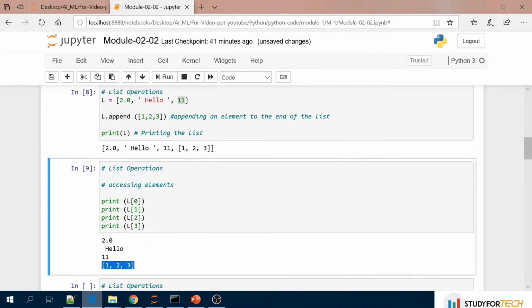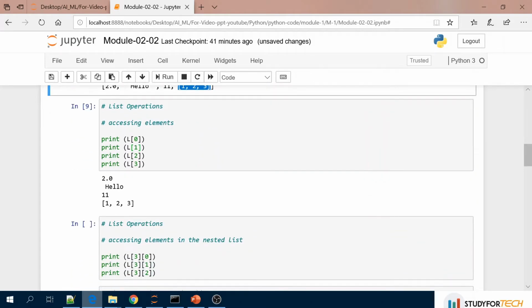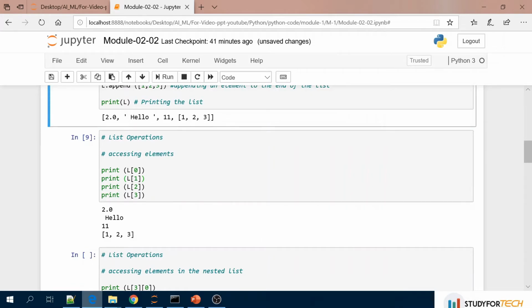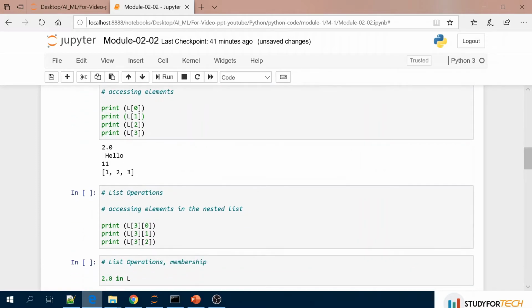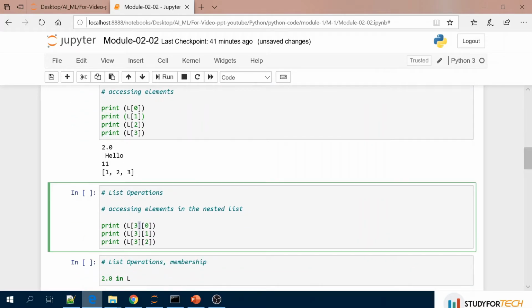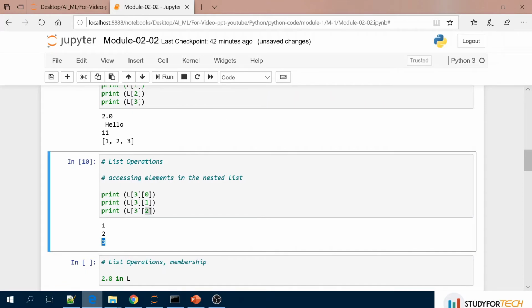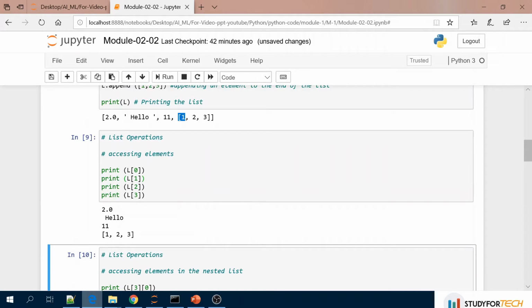If you want to access the value of this particular list inside the list, then how to access that? This particular list is at the indices 0, 1, 2, 3. So here we can say go to the list itself, to the third position, and then inside that iterate to 0, 1 and 2. The third position is the same here, but inside that it is again the 0th index, first index, and the second index. So if you run it here, it will print 1 2 3. I hope you have understood how to access the list inside a list.